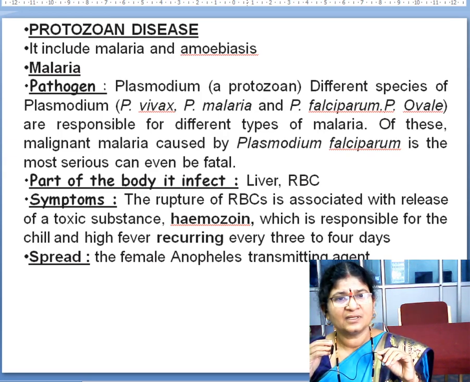Plasmodium species. Here we have four different species of malarial parasite: Plasmodium vivax, Plasmodium malariae, Plasmodium falciparum, and Plasmodium ovale. Mainly Plasmodium falciparum is very dangerous because it causes malignant malaria. If it is not cured in time, it leads to death. Fatal means death.